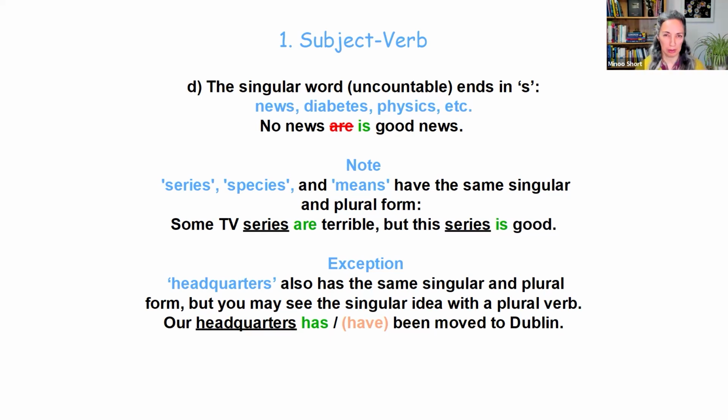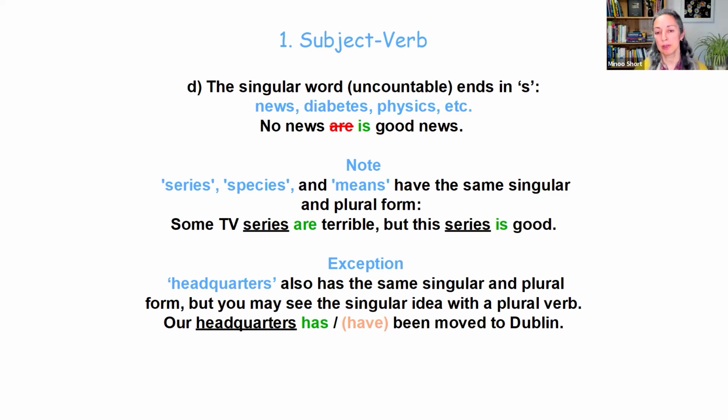A note and an exception for this group. There are three common words: series, and plural form. So you have to remember in your context if you're using them as a singular noun or a plural noun. So we would say some TV series are terrible, but this series is good.